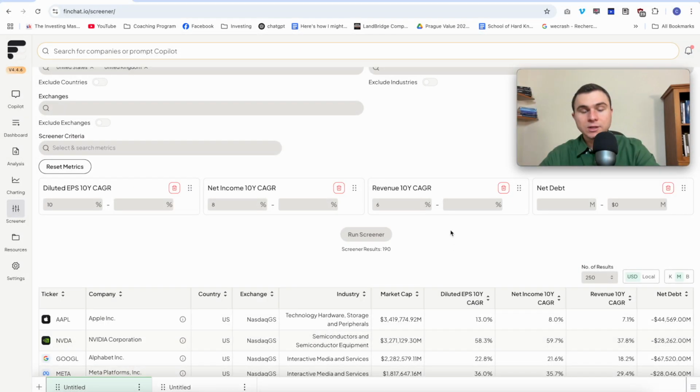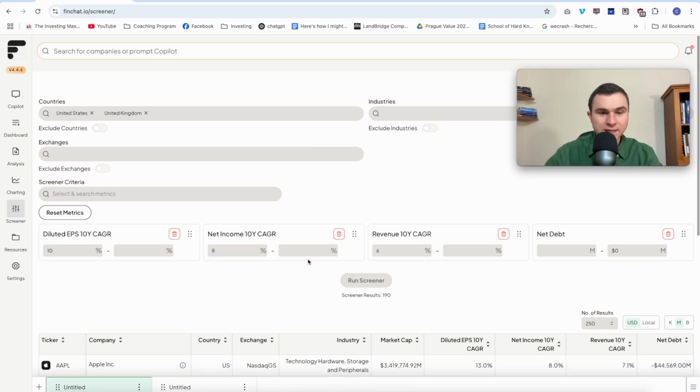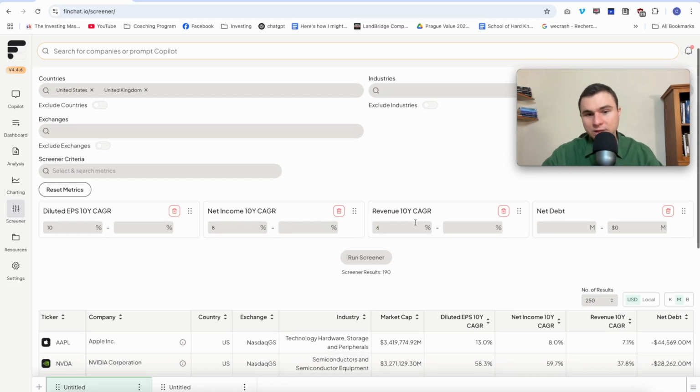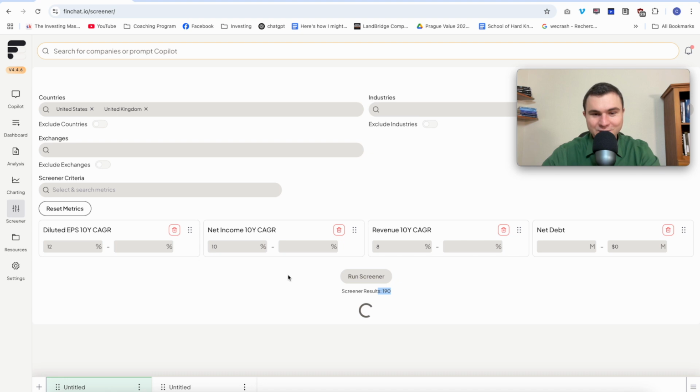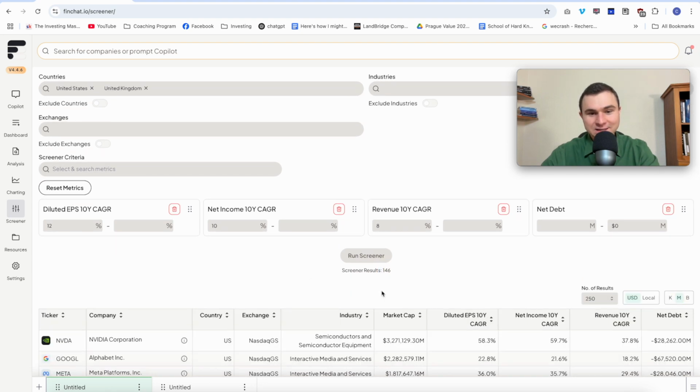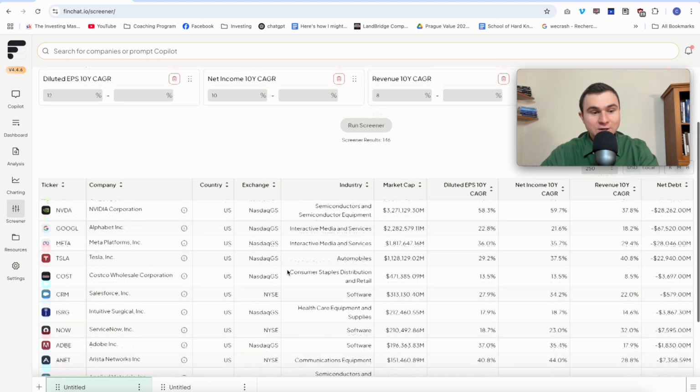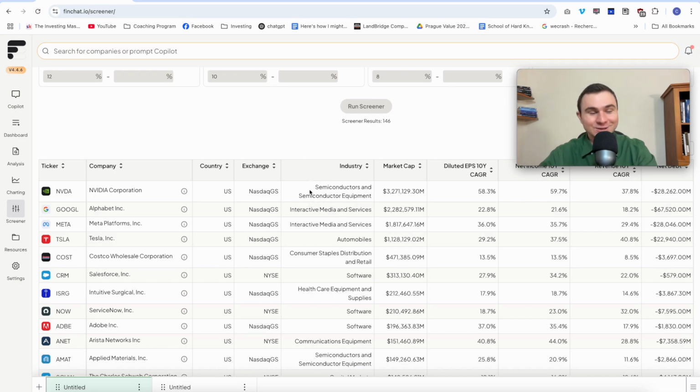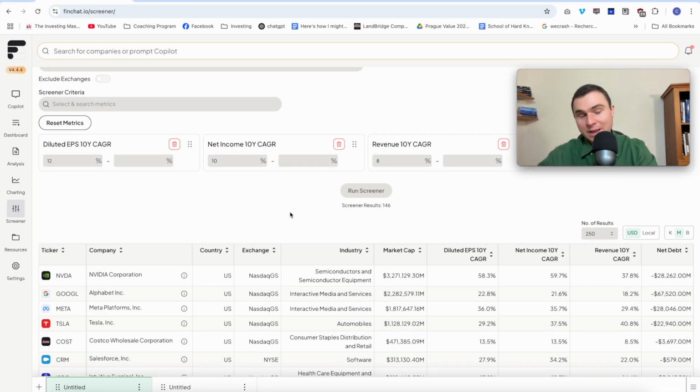And for the numbers exactly here, you can play around. If you want to be more aggressive and you want a business that is growing more, you can increase all these numbers by 2. And instead of having 200 results, you will find much less. 140 results. You can increase the numbers if you prefer. I mean, that's your style.